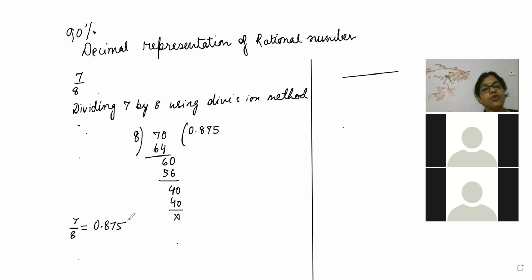But I taught you one more method. Do you remember one more method? So I'm doing that method here. 7 by 8 is there. Since in the denominator 8 is there, in competition what will you do? You will use long division method. It will waste your time. Then what are you going to do? Here 8 is there. 8 means 2 into 2 into 2. How many times you have multiplied 2, the same number of times you multiply 5.